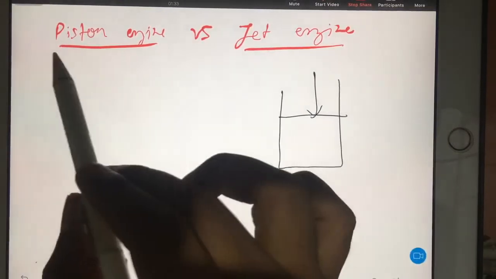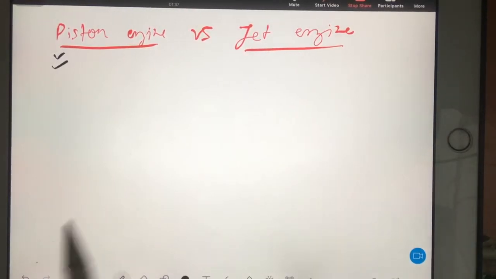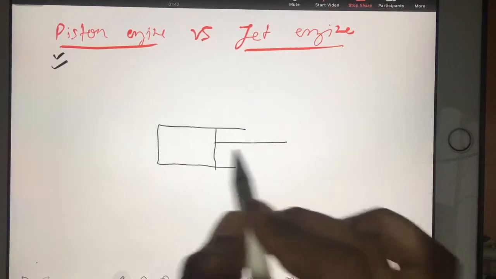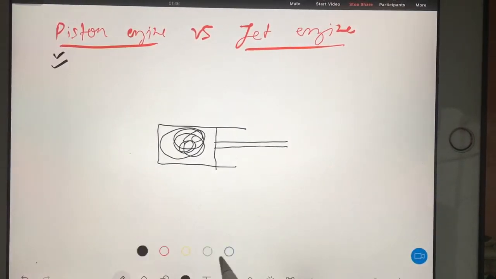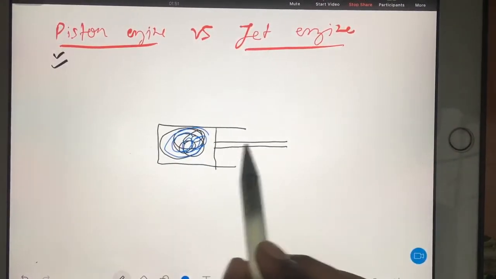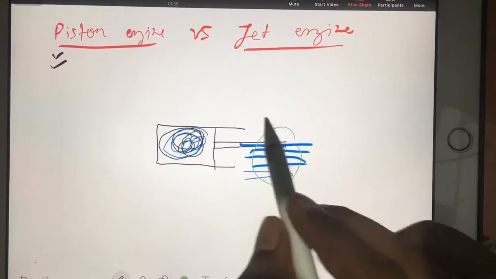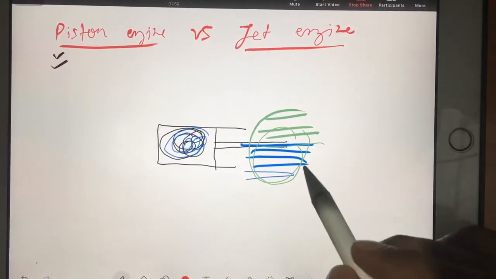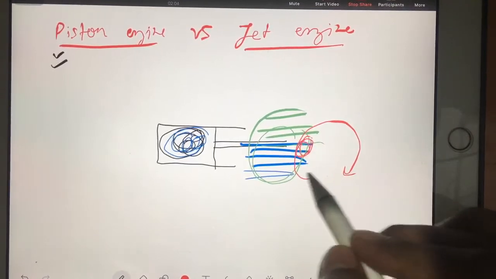Okay, see, if you want to understand a piston engine, you just look at this part. Imagine I am keeping one piston like this, and here you have a rod. All the combustion, IC combustion, internal combustion, you know, right? We have two types of combustion. In this internal combustion, everything is happening. Because of that, this piston is going up and down, up and down. So this up and down vibration, or you can say cycle, I can convert into rotation. I can connect it to a crankshaft mechanism.